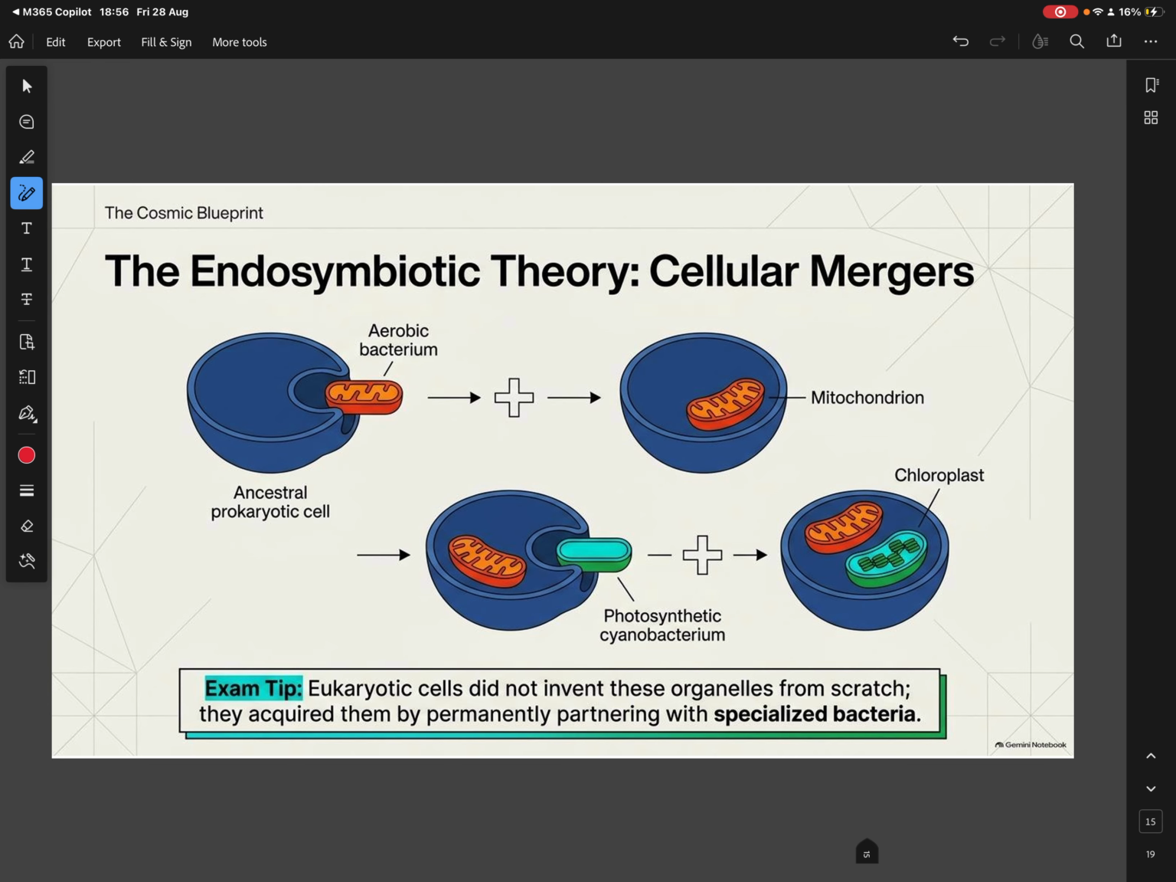Once the prokaryotic cells formed in the form of aerobic bacteria and anaerobic bacteria, the aerobic bacteria started a symbiotic life with another prokaryotic cell. As I said, it's a symbiotic life. That led to the formation of eukaryotic cells with the different cellular organelles, and so to the formation of eukaryotic organisms.